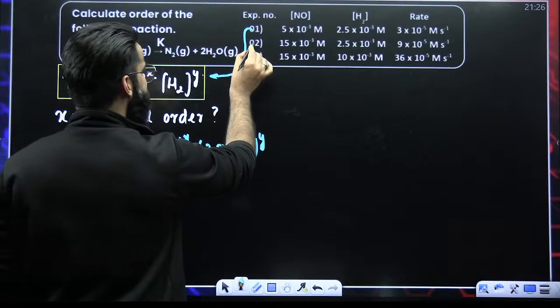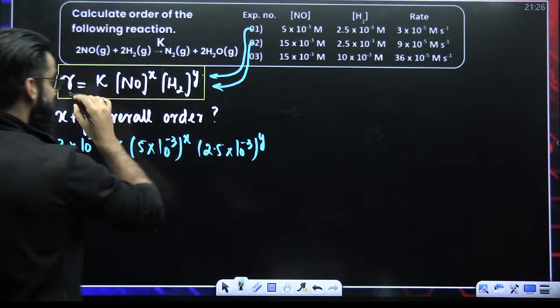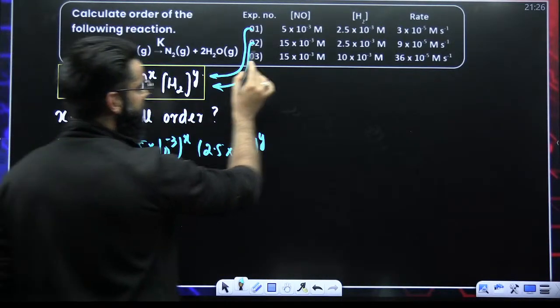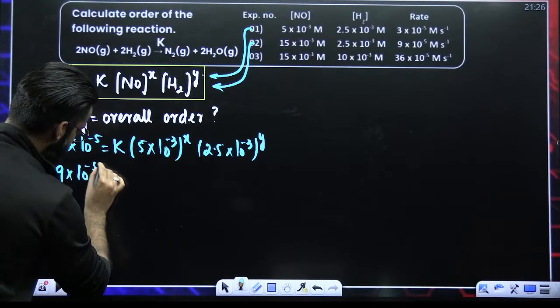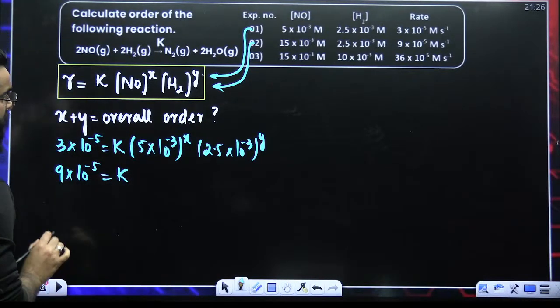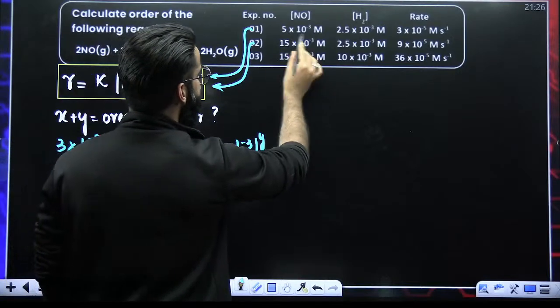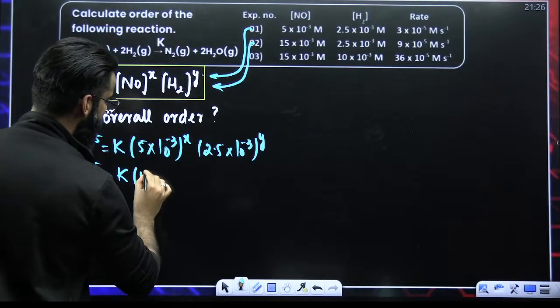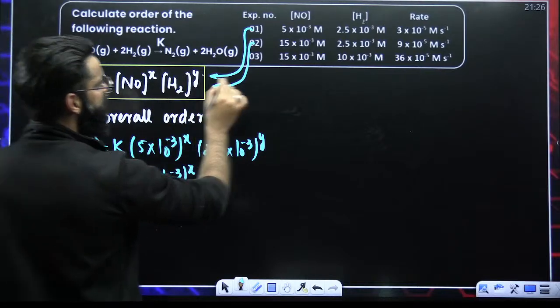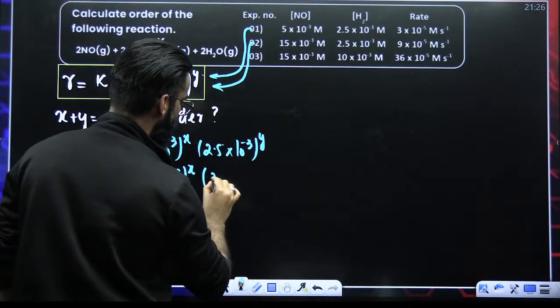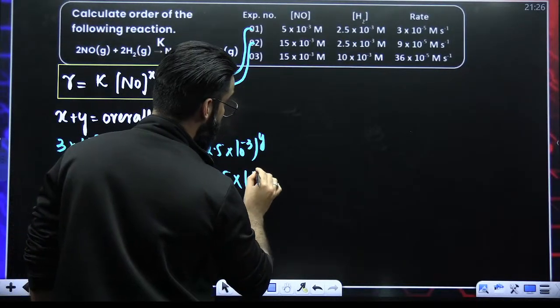Similarly, put the experiment number 2 data in the same equation. In the experiment number 2, what is the rate? Rate is 9 into 10 raised power minus 5 is equal to K. Concentration of NO in the second experiment is 15 into 10 raised power minus 3 raised power X. Concentration of H2 in the second experiment is 2.5 into 10 raised power minus 3 whole raised power Y.